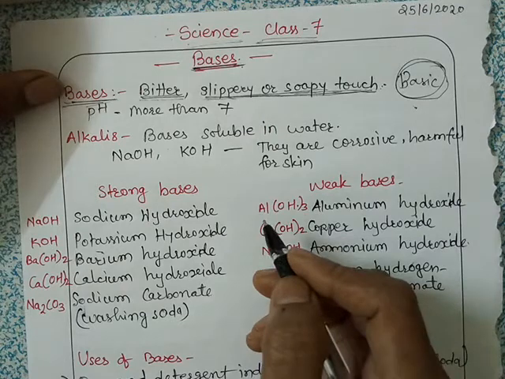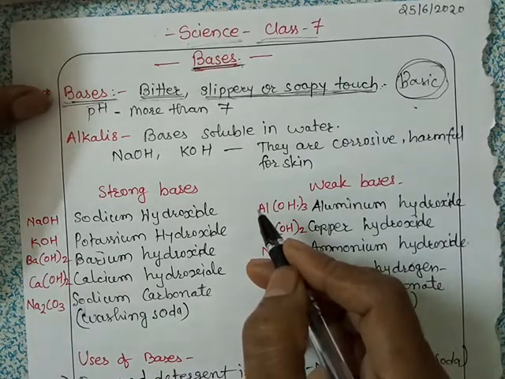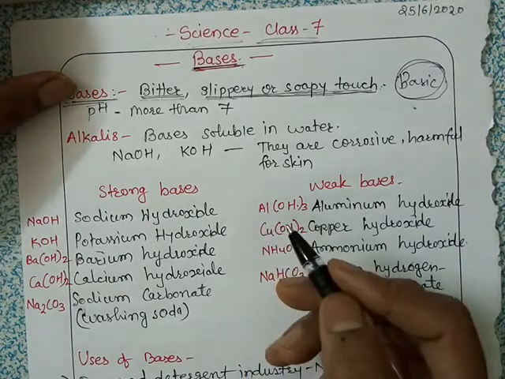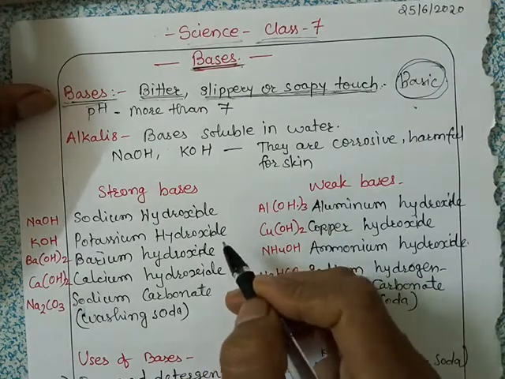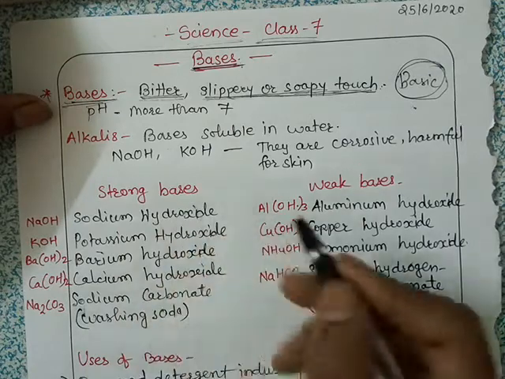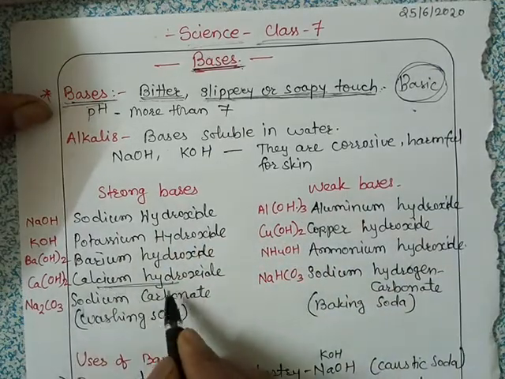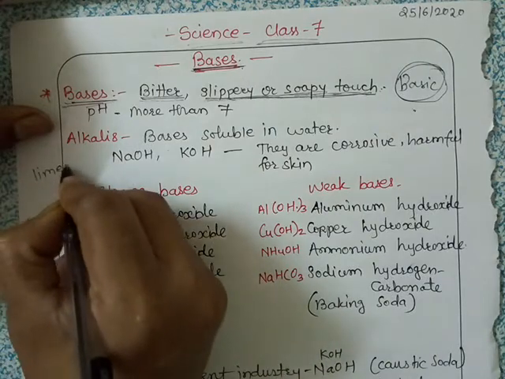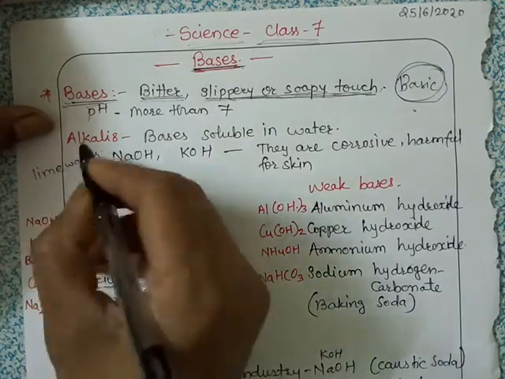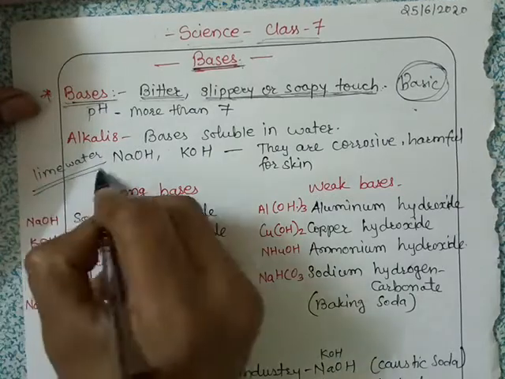It is dissolved in water, then the solution is stirred and allowed to stand for some time, and then it is filtered. Okay, and then the clear solution that is obtained is called lime water, and this lime water is used as a laboratory reagent.